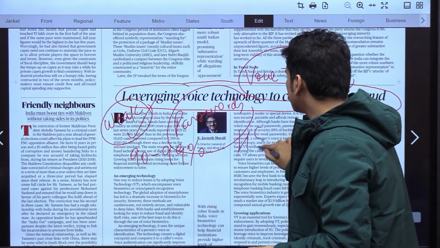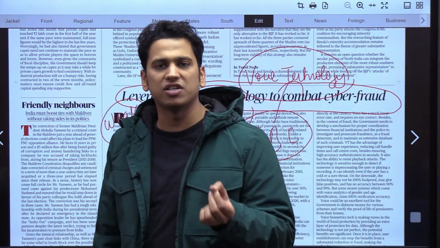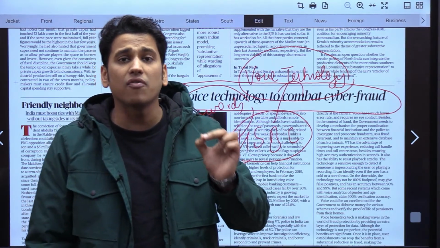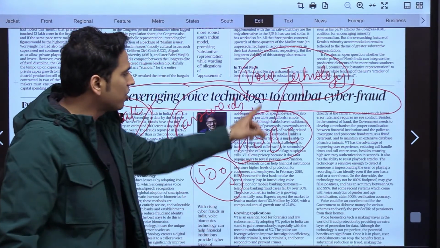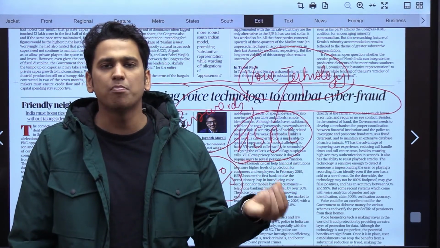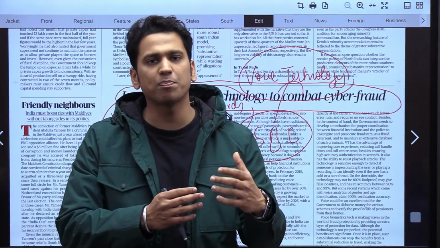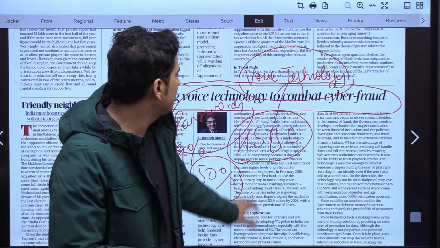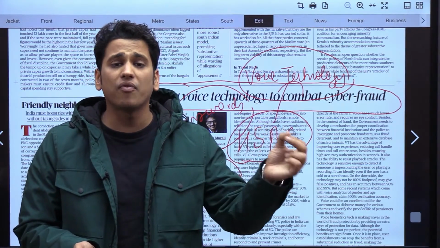Recently, HSBC Bank used this voice technology, and it resulted in a reduction of around 50% of cyber fraud cases when they adopted it. Now, this voice technology is very important because the voice of a person cannot generally be tampered with, right? So this is a very important technology that has come up and it needs to be catered to. It has a lot of applications.